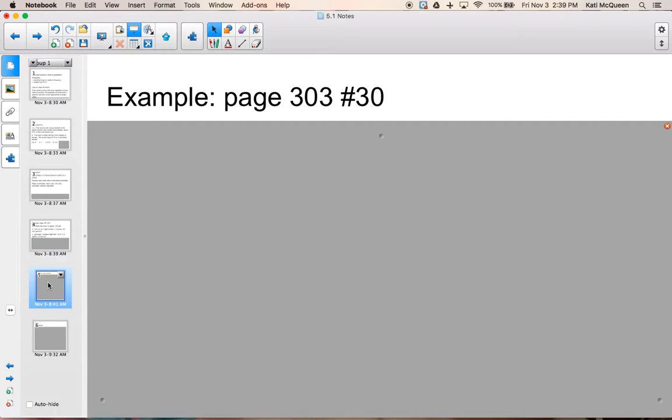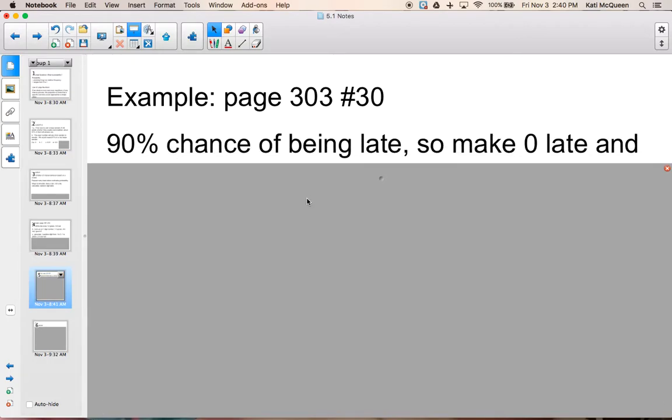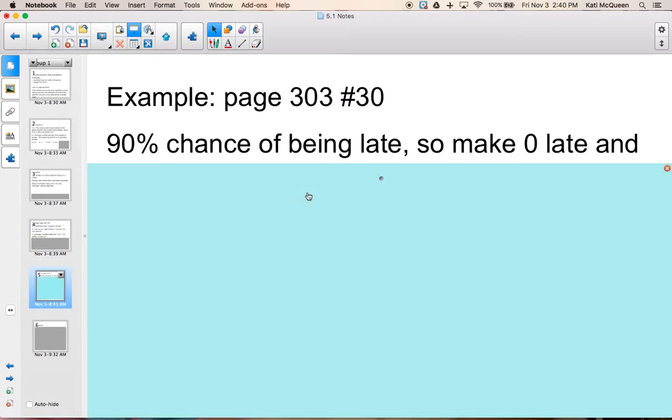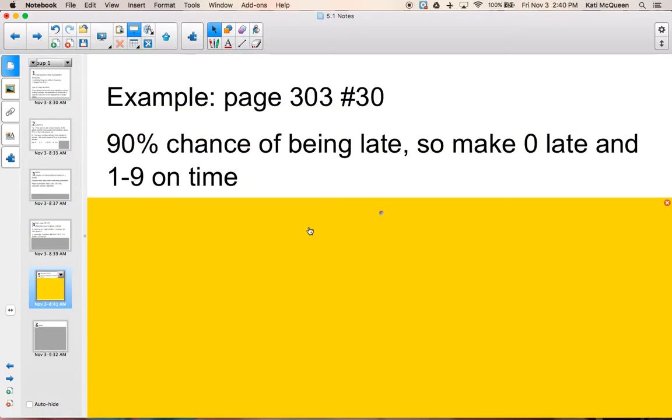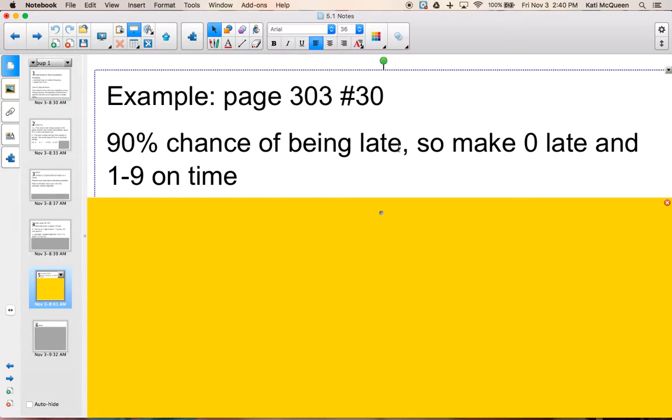So we're going to design and carry out a simulation to estimate the probability that a train with a 90% chance of arriving on time would be late on 2 or more of the 6 days. Here's how we're going to set this up. First thing I need to say is how I'm going to use the numbers on the random digit table. I know there's a 90% chance of arriving on time, and I know there are 10 numbers on the table, 0 through 9. So I need one of them to be late and the rest to be on time.